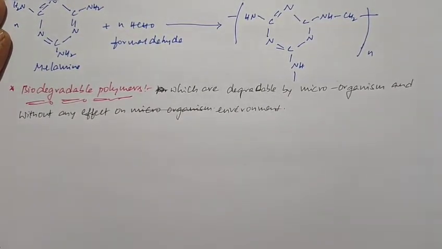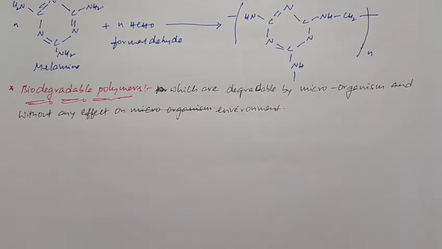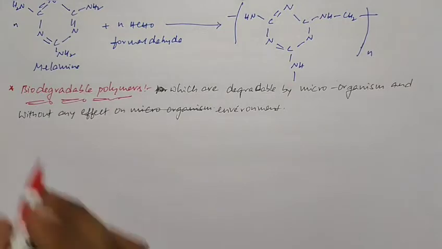For biodegradable polymers we have some examples. The first and best example is PHBV, which we call poly beta hydroxybutyrate co-beta hydroxyvalerate. It is a condensation polymer prepared from the monomers 3-hydroxybutanoic acid and 3-hydroxypentanoic acid.